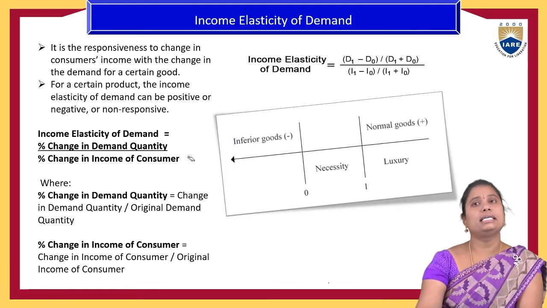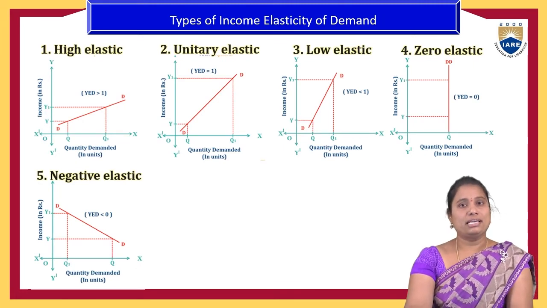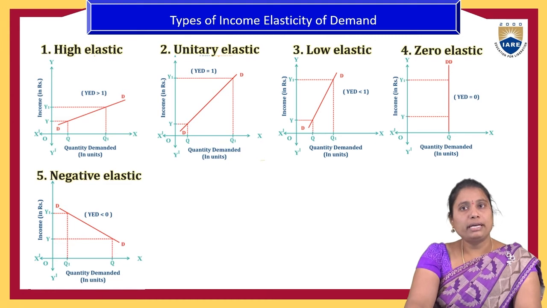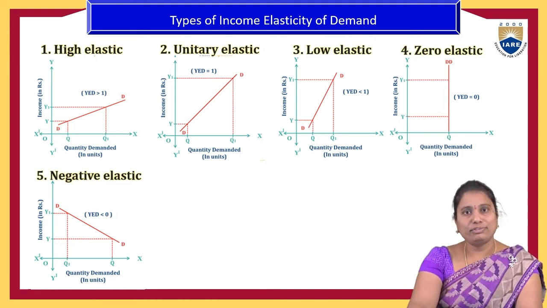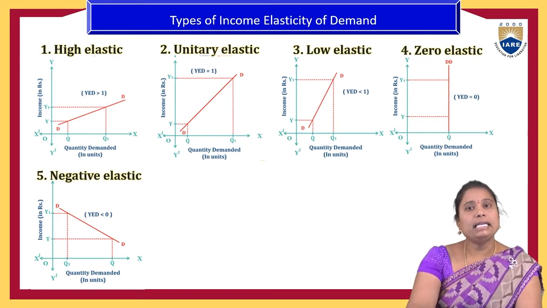Again, the income elasticity of demand is categorized into five types: high income elasticity of demand, unitary elasticity of demand, low elasticity of demand, zero elasticity of demand, and negative elasticity of demand.